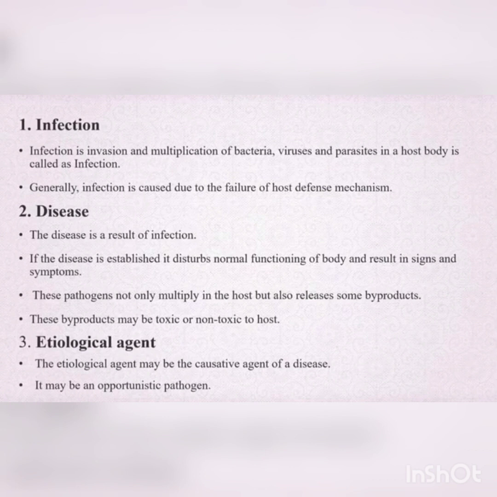It may be an opportunistic pathogen. Opportunistic pathogen means bacteria which are present all over our body, inside our stomach, inside our intestines. Everywhere we have bacteria which are not causing any infection to us. They are not harmful to our health. They are just present on our body.